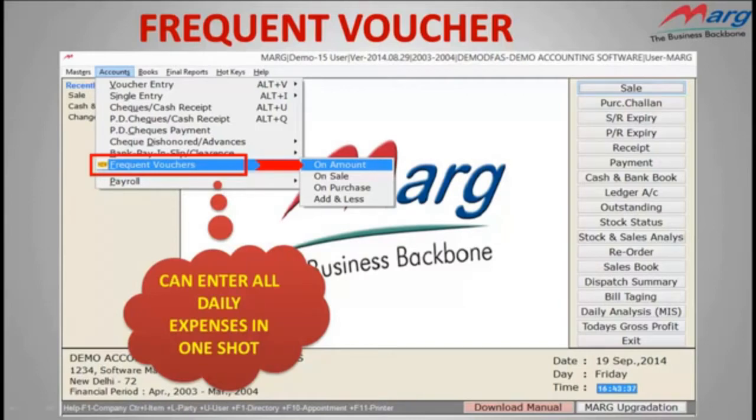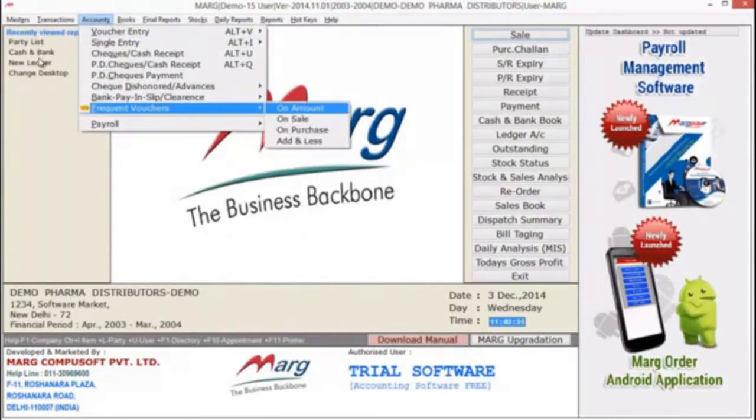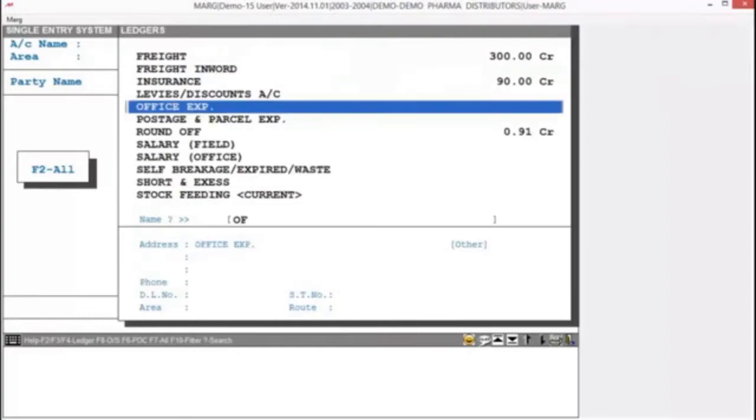But if you are using Mark software, then you can enter all expenses in a single entry with multiple dates and narrations with the help of frequent voucher option. Let's see the demo for the same. For that, you have to visit accounts menu of Mark software. Here you have the option of frequent voucher. As you press enter, you can see ledger window will appear. Now for example, you are entering office expenses, so you can select office expense ledger.